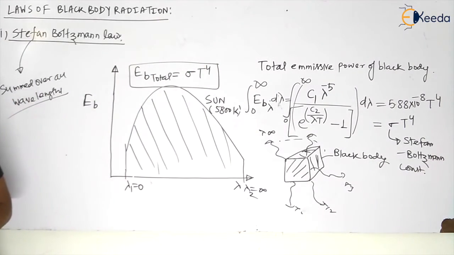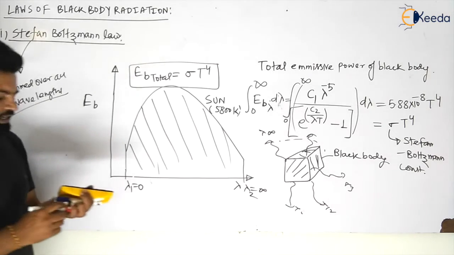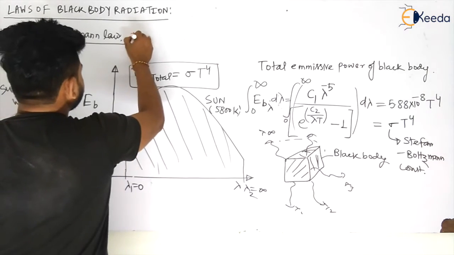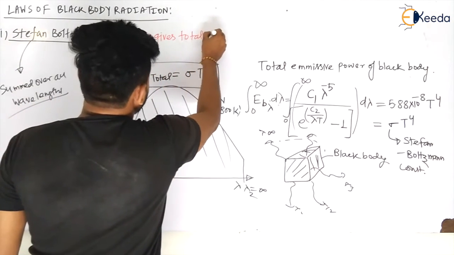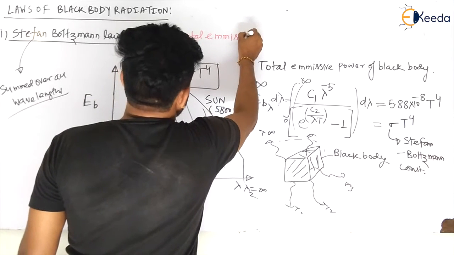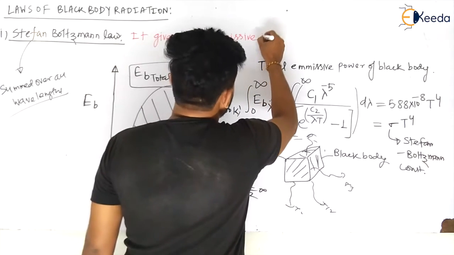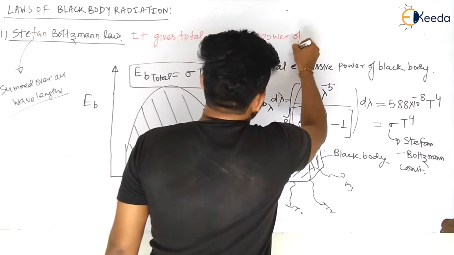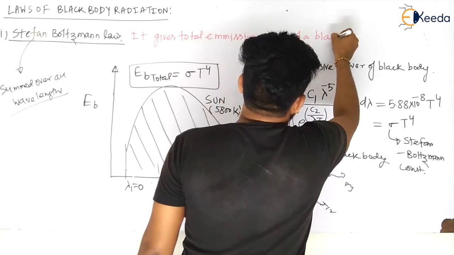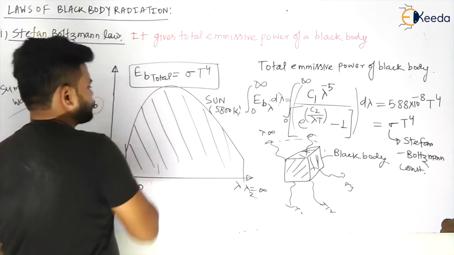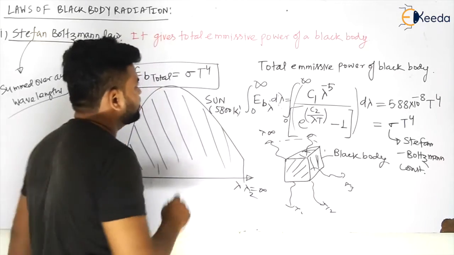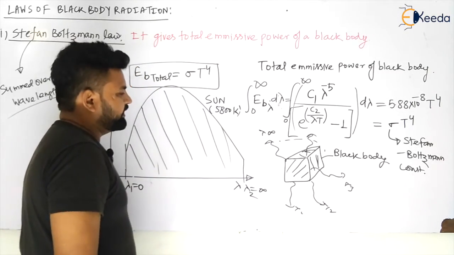So we can define this. How can we define this? It gives the total emissive power of a black body, that is, the radiation emitted by the black body. I am talking only about a black body, my dear students. It gives the total emissive power of a black body.